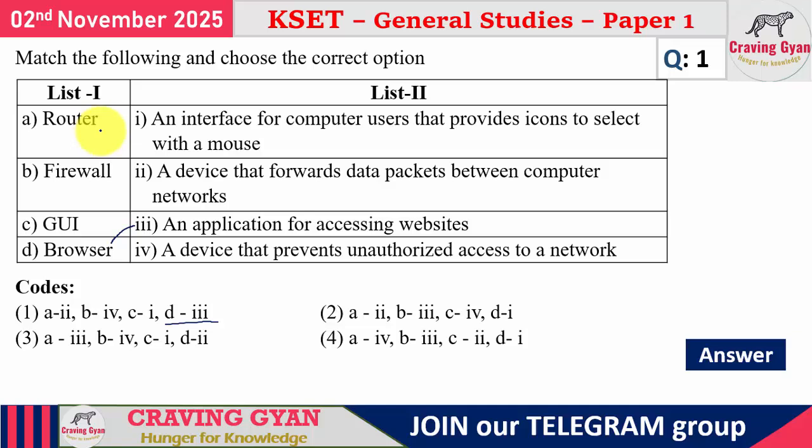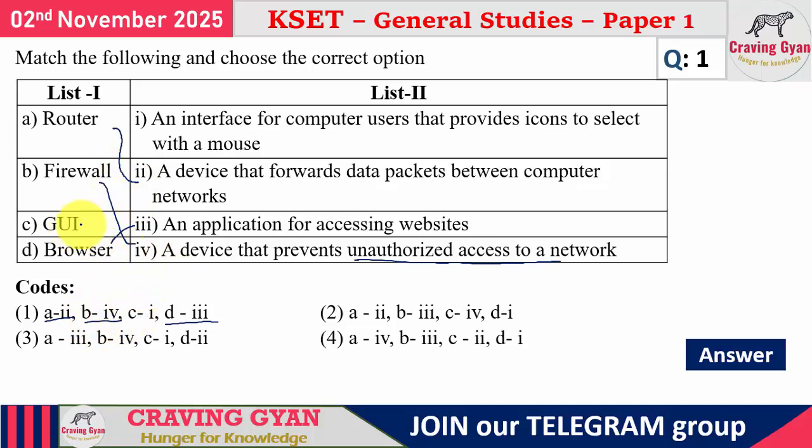Now what do you mean by router? A device that forwards data packets between computer networks. So this is the application of a router. Similarly, say suppose you are in a company, your data should not be leaked to the external world. At that time you make use of firewalls. Similarly, in your systems also you will have firewalls. The firewall is the one which prevents unauthorized access to a network. So for A it is 2 and for B it is 4.